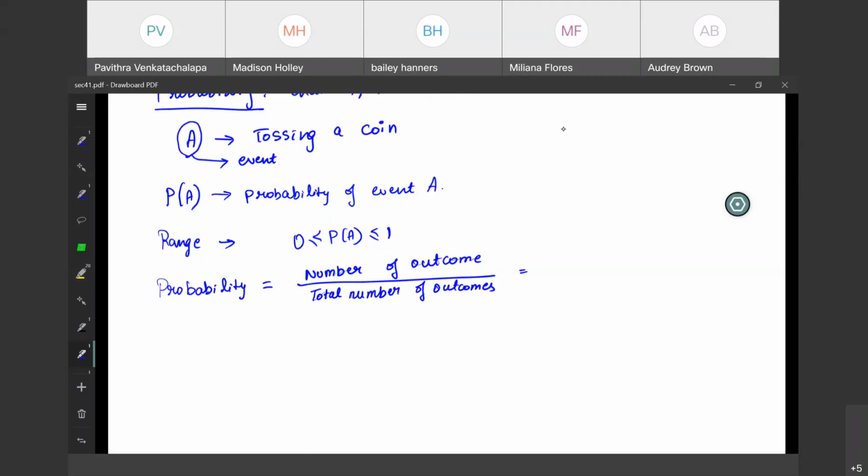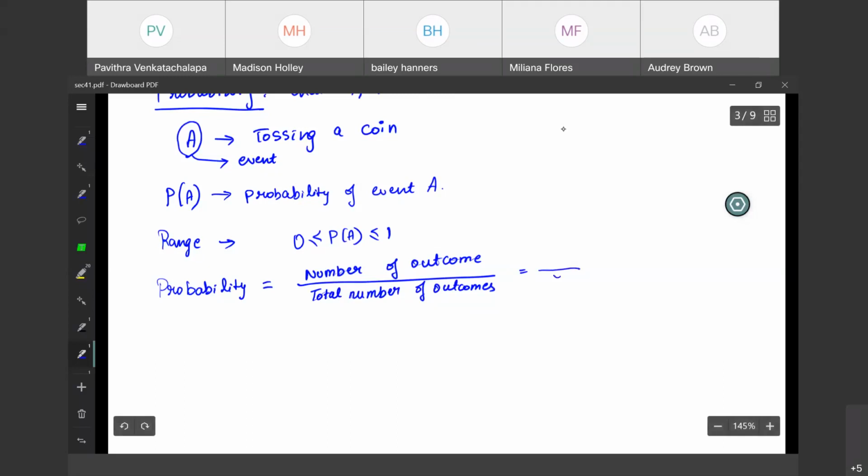Now always the total number will be higher, right? That is the highest number we can get. When I toss a coin once, it could be heads or tails. So total number of outcomes is 2, heads and tails, right?